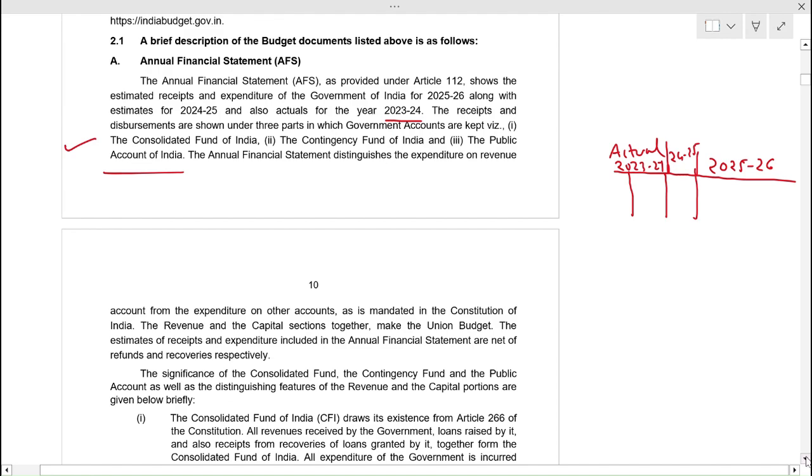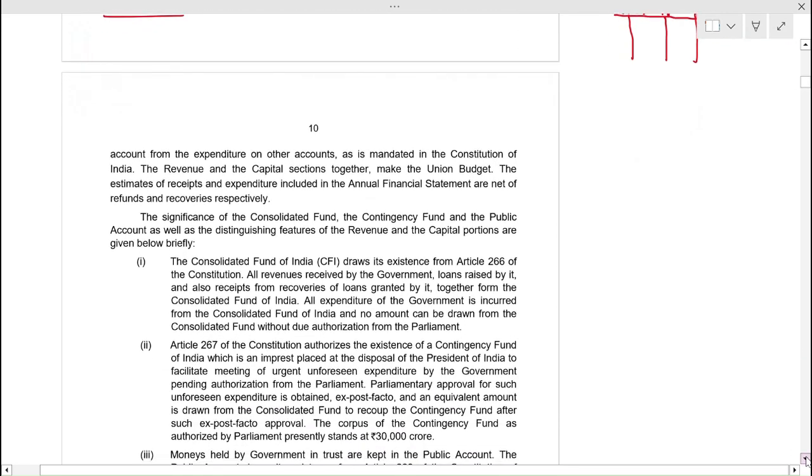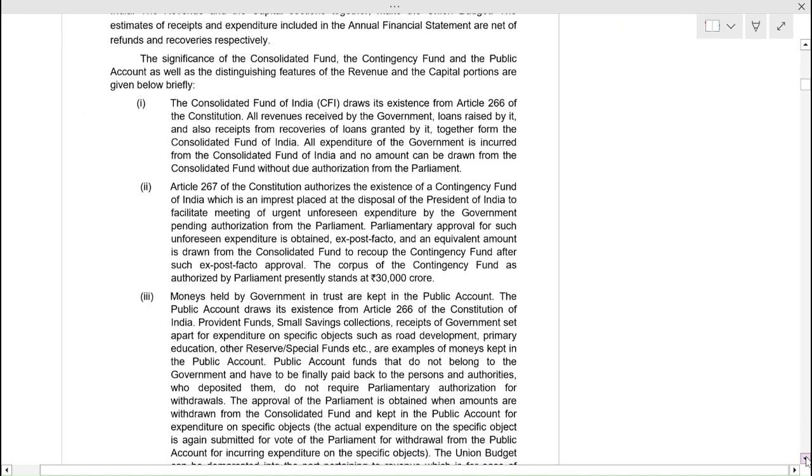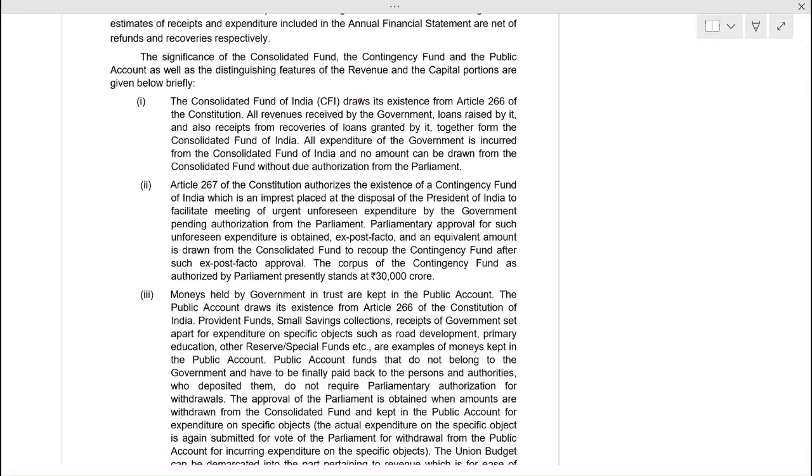But for budget purpose and for economic point of view, you should remember some basic points: Consolidated Fund of India draws its existence from Article 266. So Article number 266 is related to Consolidated Fund of India.